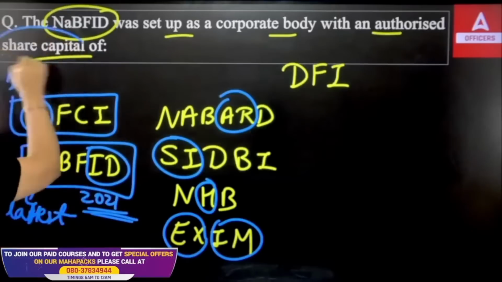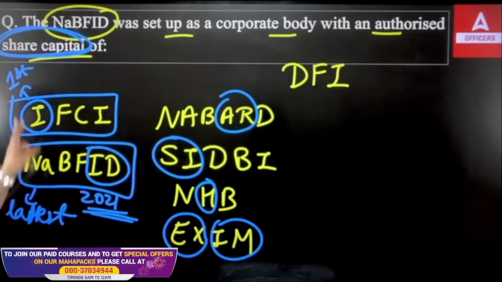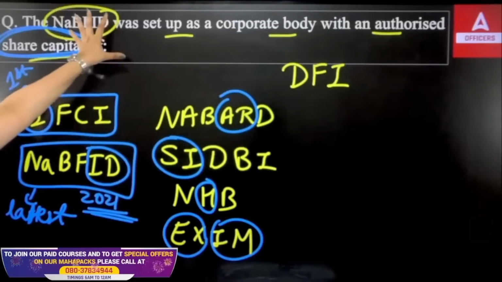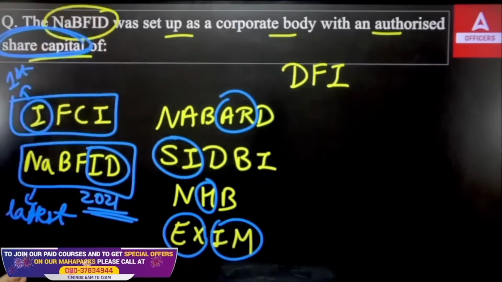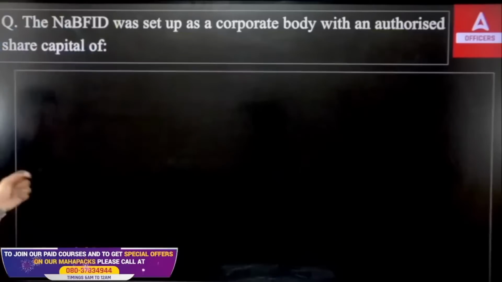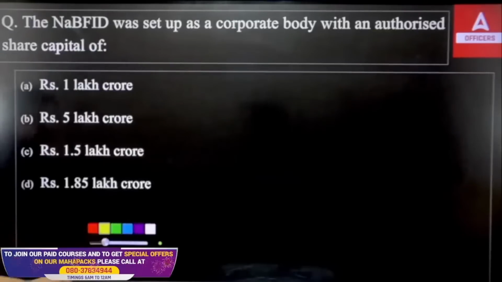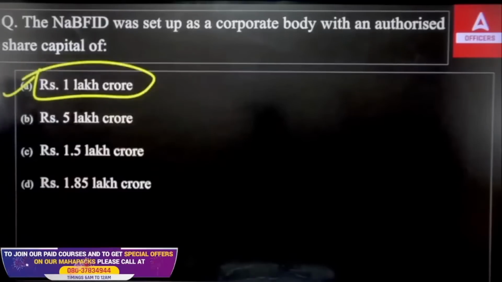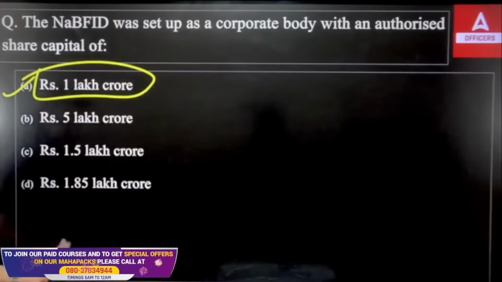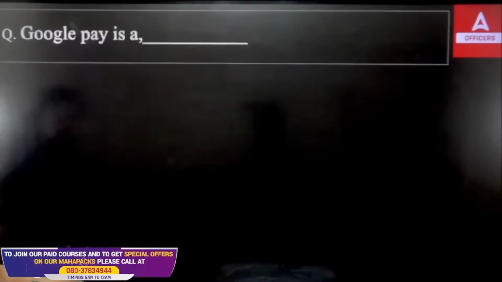So what was the authorized share capital when NABFID was established? The same question was also asked in the May 2023 paper. Which of the following is the right option? 1 lakh crore, 5 lakh crore, 1.5 or 1.85. The right answer is 1 lakh crore. The 1 lakh crore was the authorized share capital of NABFID. It was established in the year 2021. Do remember that this is a very important part.